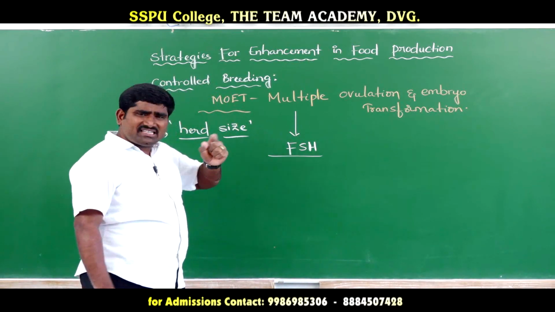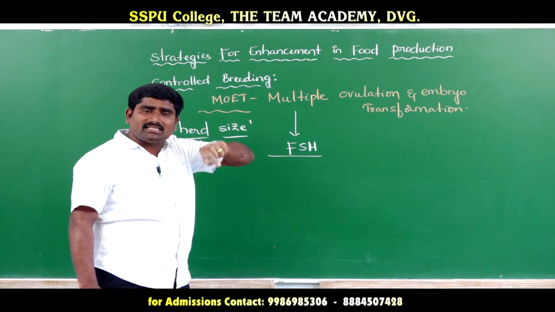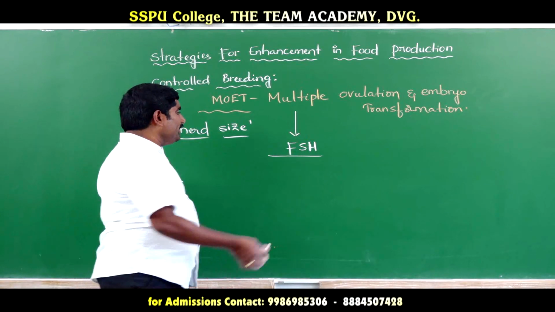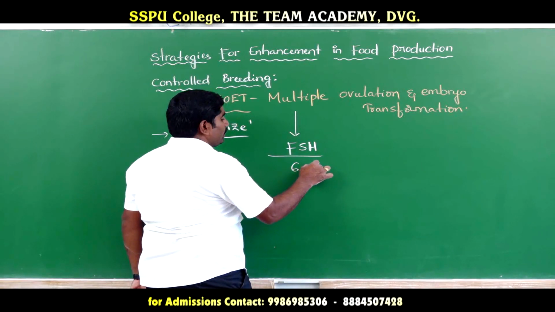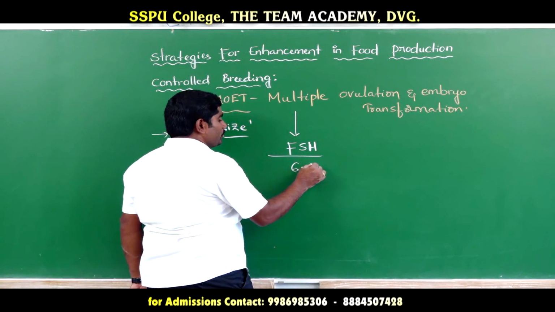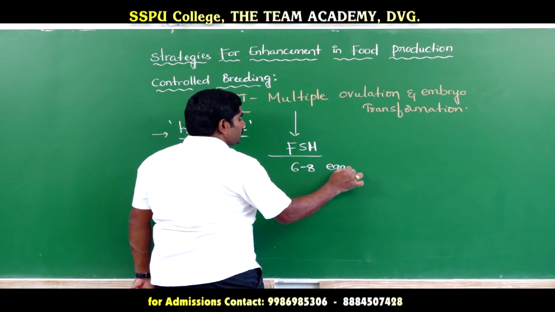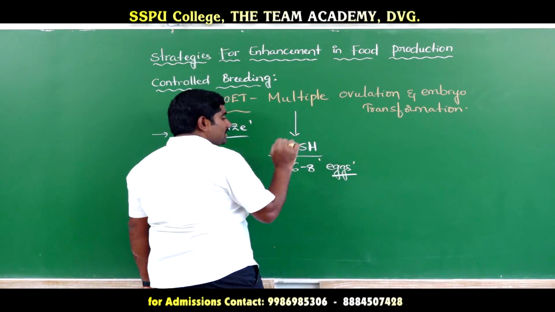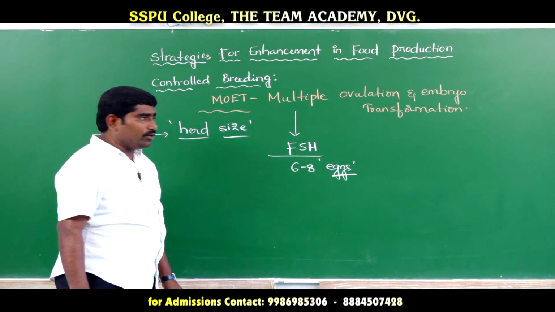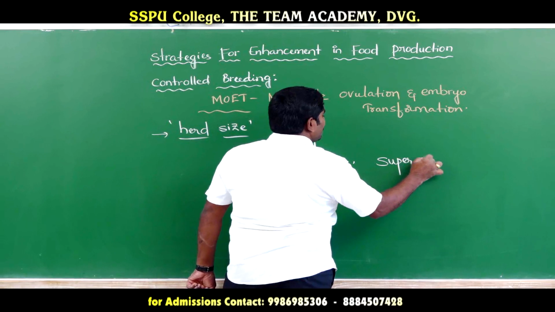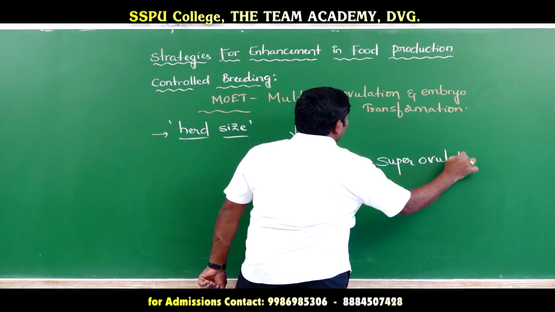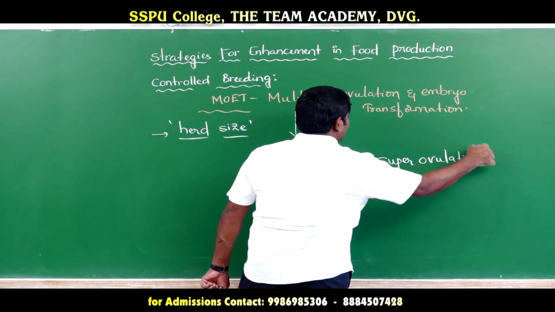When FSH hormone is injected into cows, what happens? They produce more than one egg, totally 6 to 8 eggs, 6 to 8 ovules. This process is called superovulation, or multiple ovulation.